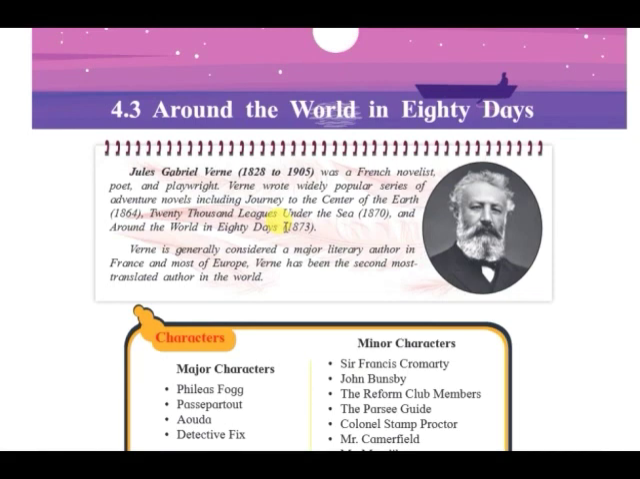So, Verne was also widely popular for writing science fiction novels. He wrote much ahead of his time, such as novels on traveling to the moon, space travel, extraterrestrial flight, and the use of science and technological advancements which were not possible realities during that century. So, Verne is also known as the father of science fiction. Verne is generally considered a major literary author in France and most of Europe. Verne has been the second most translated author in the world. So this was some brief information about Jules Verne.